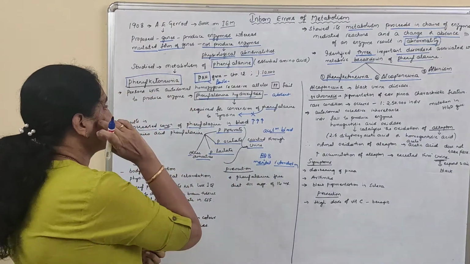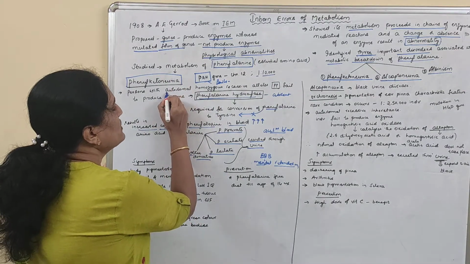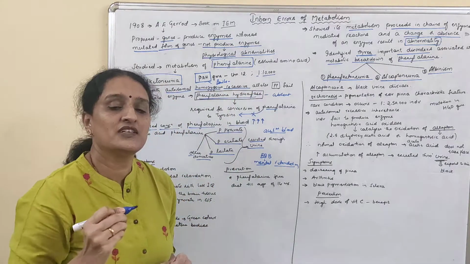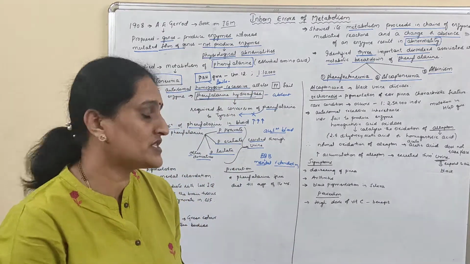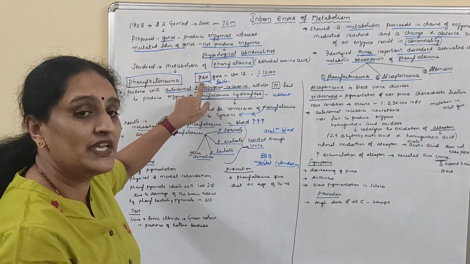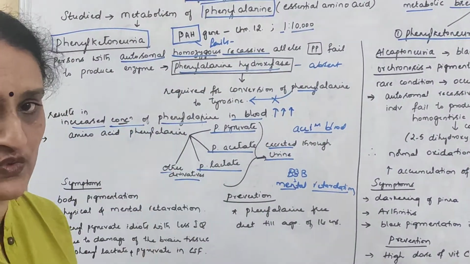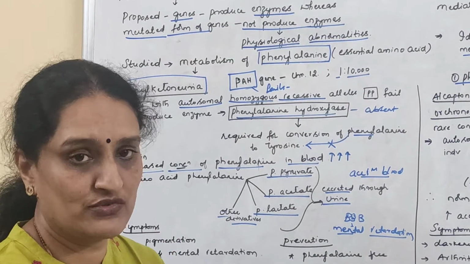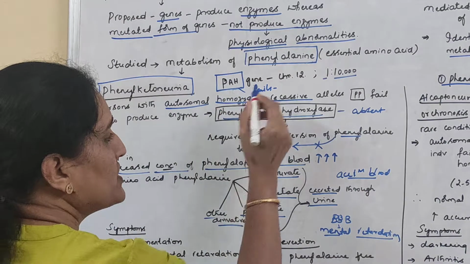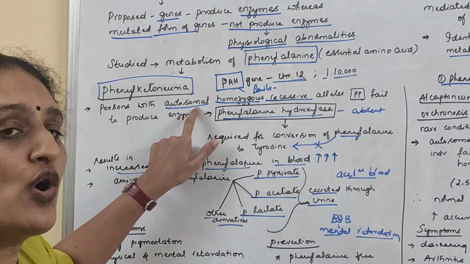Now this disease, phenylketonuria, is an autosomal homozygous recessive disease. Meaning to say, autosomal because this gene, the PAH gene that we discussed, is present on one of the autosomes. We know that chromosomes are of two types, the autosomes and the sex chromosomes. So here this gene is present on chromosome number 12, which is an autosome.